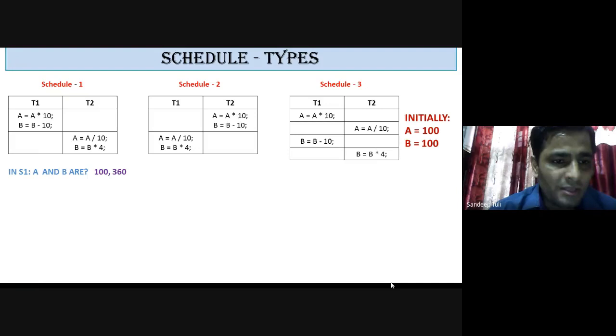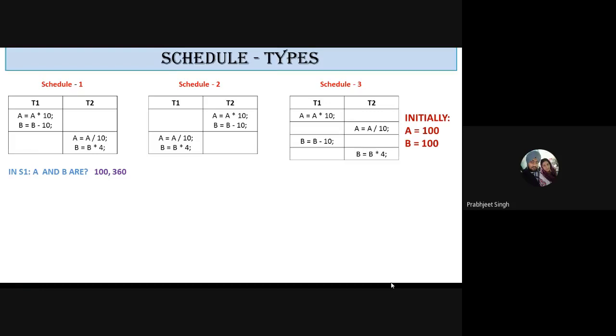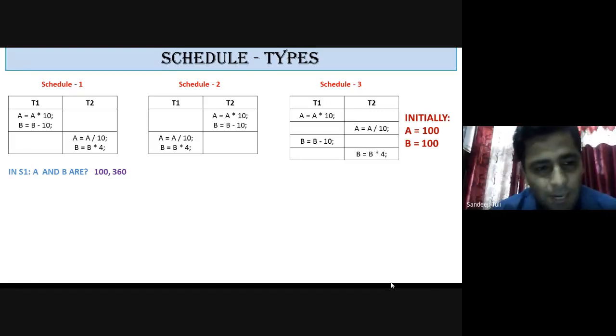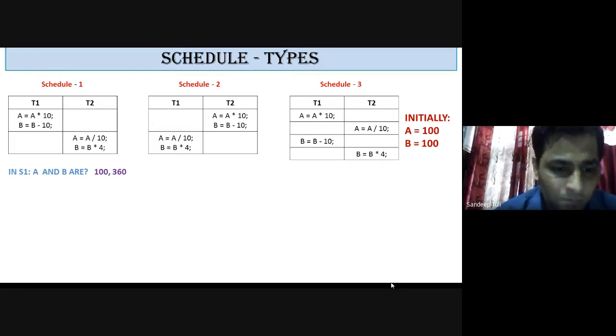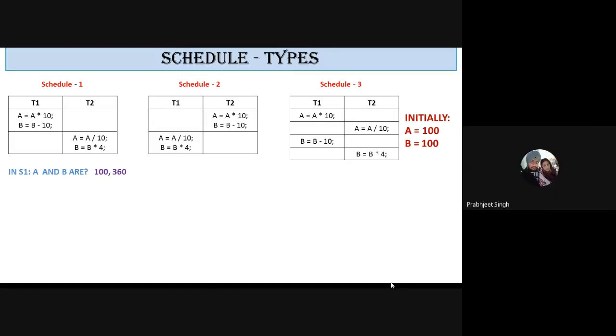So for transaction T2, the value of A is, sir, now A will be 1000, right? Yes, A is updated, so it is now 1000. For transaction T2, it is 1000. After statement number 3, that is the first statement of transaction 2, it will be 100 again, as it is divided by 10. And in the fourth statement, it is 90 into 4, 360. Is it clear now? Yes, sir.